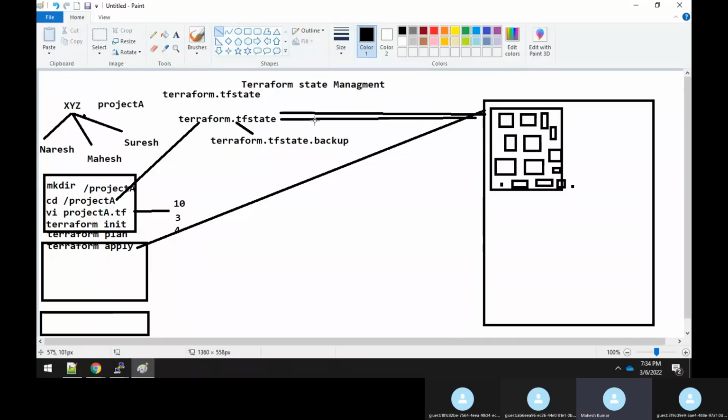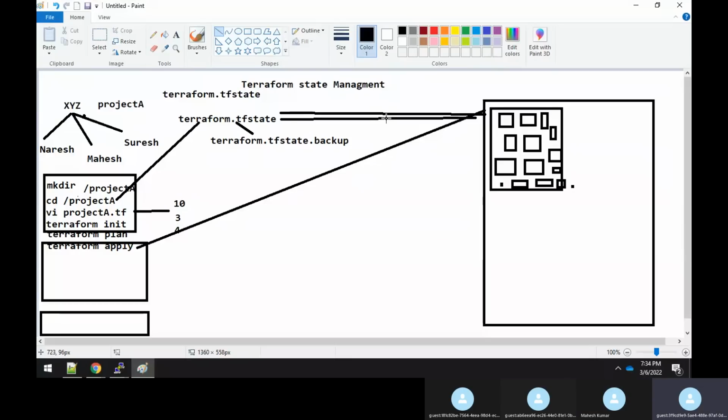Say in case we have created 10 resources using a Terraform file. Right now, without using Terraform, if I delete any of those resources, will the same scenario be applicable? Suppose you have deleted it manually. Suppose in this Terraform file, you have created 2 instances, assume EC2. It is created.